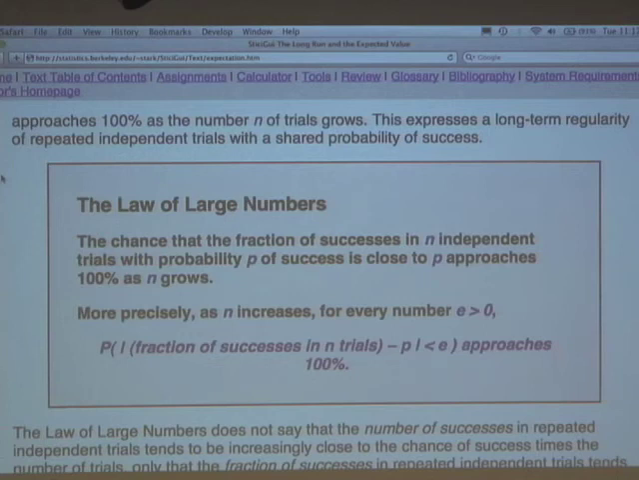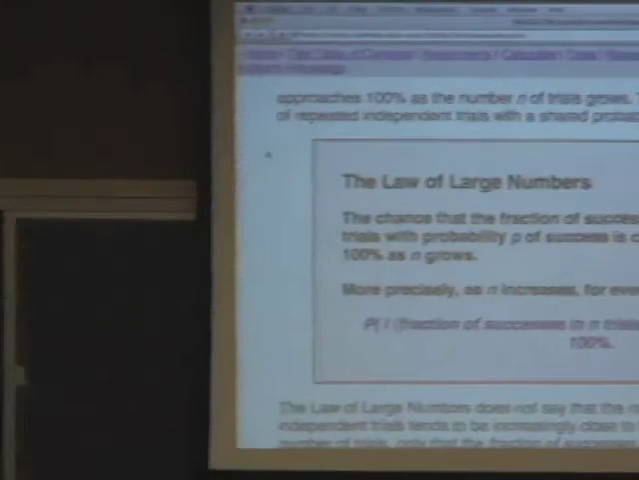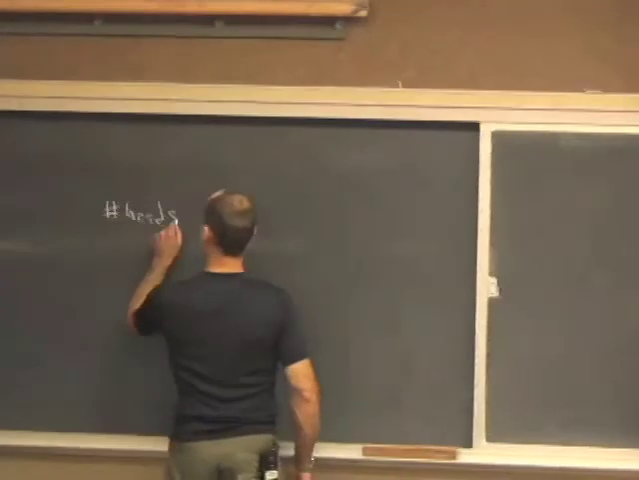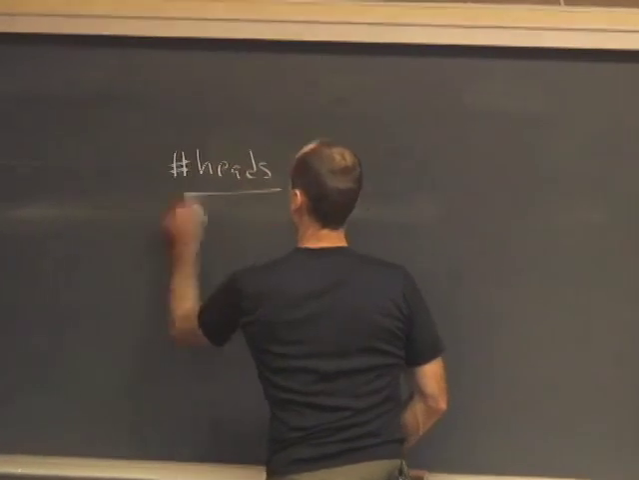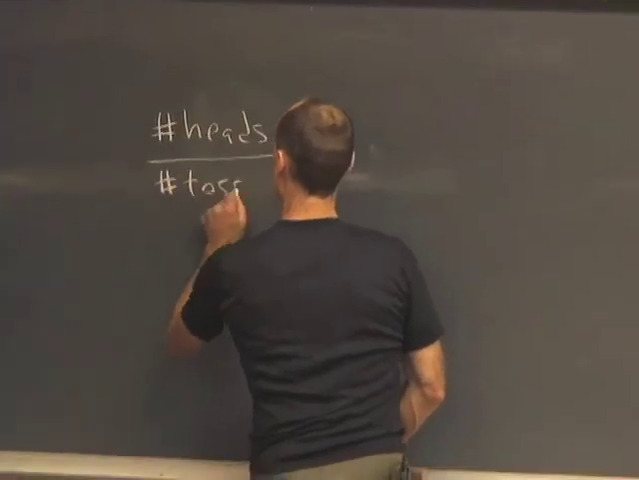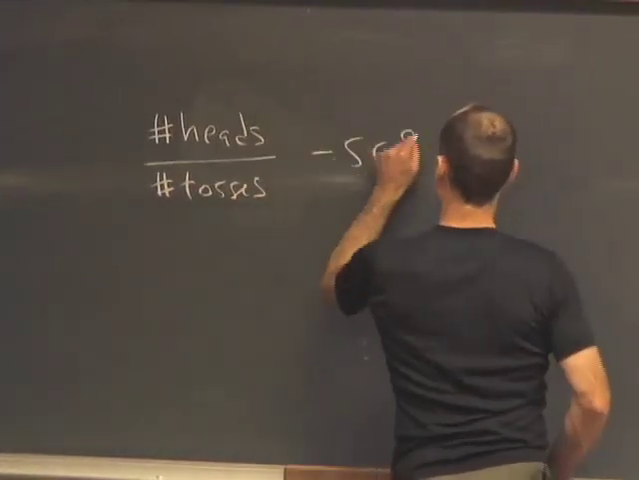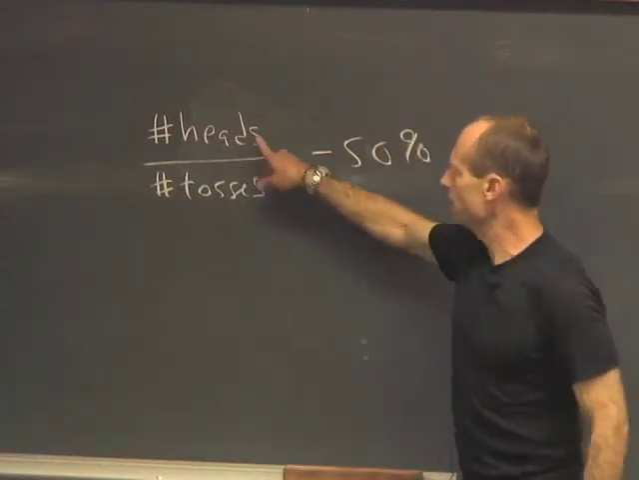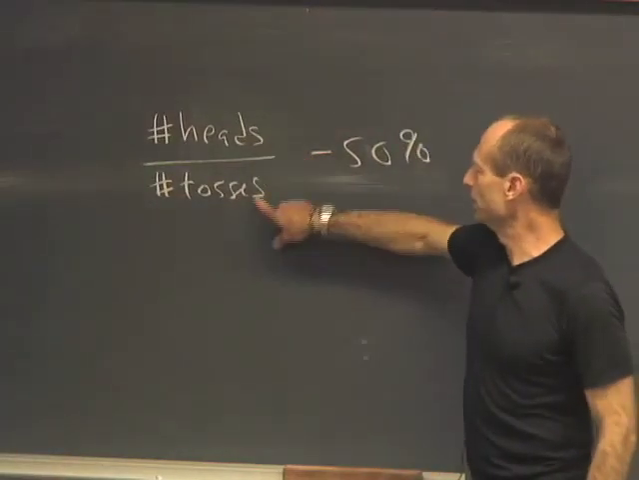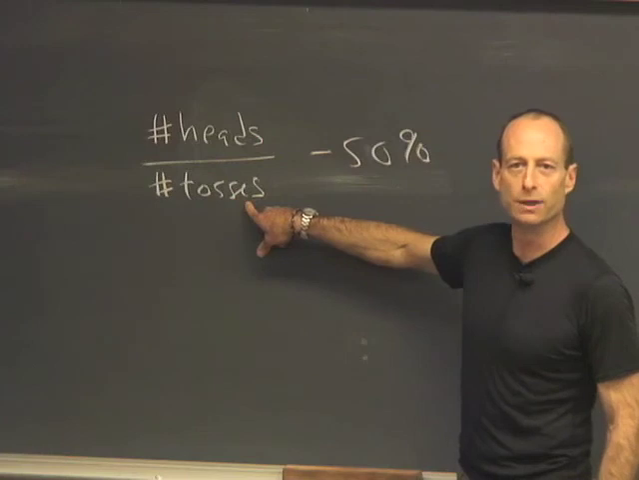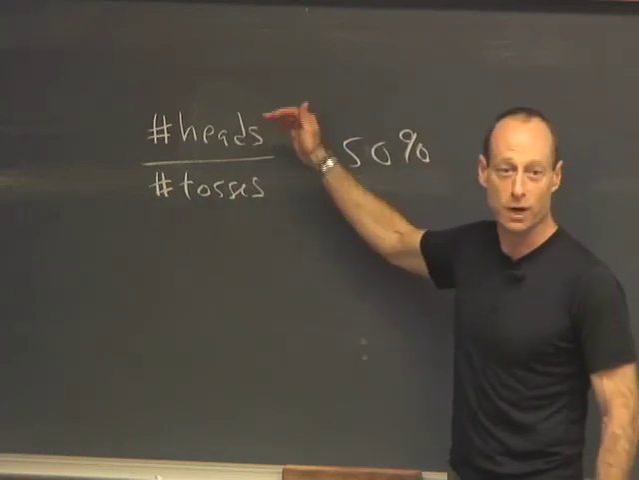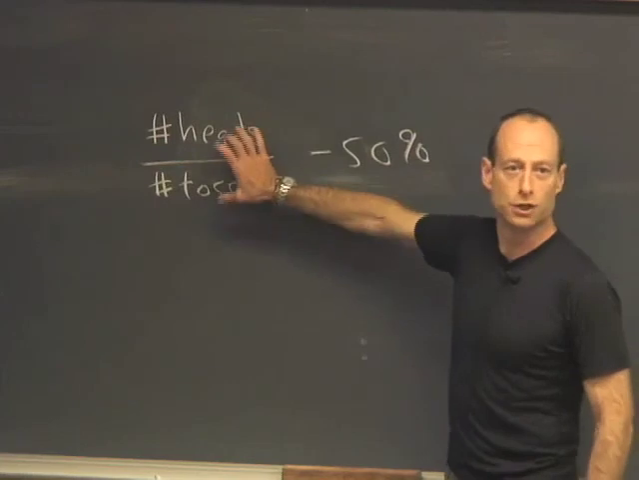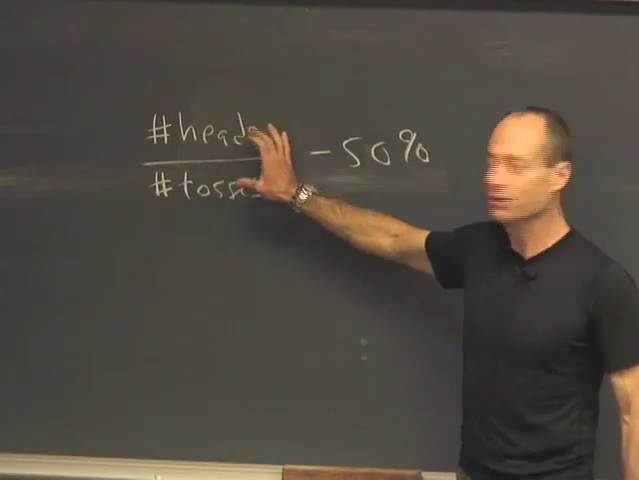Now, suppose we look at the difference between the number of heads. This is the number of heads we get in this many independent tosses of the coin. So this is a random variable. The number of heads you get in a certain number of tosses is random. So this ratio is random. It depends on what actually happens.